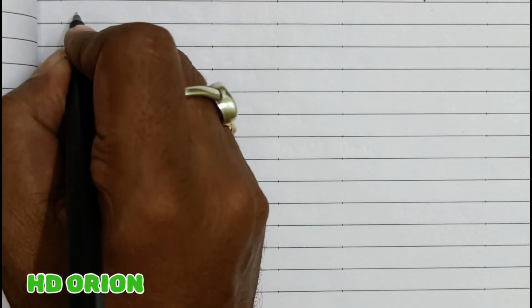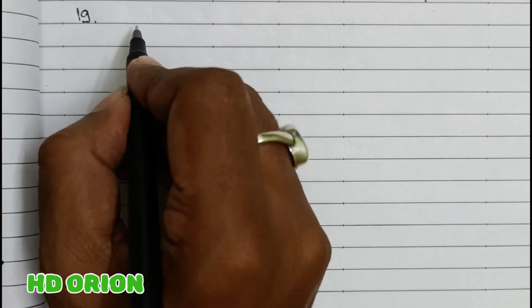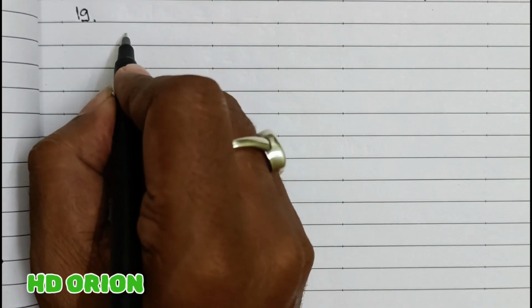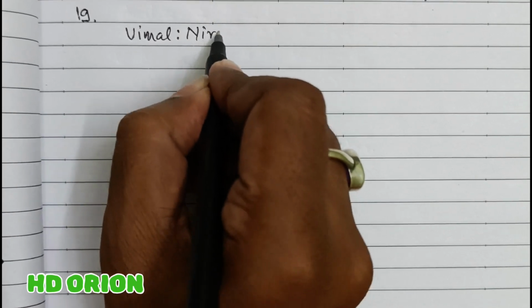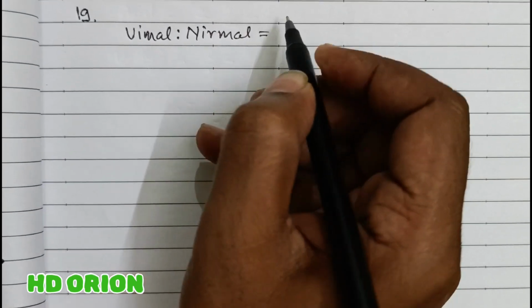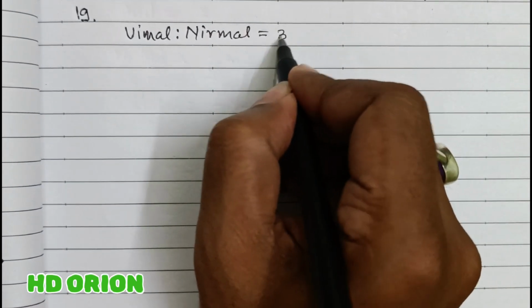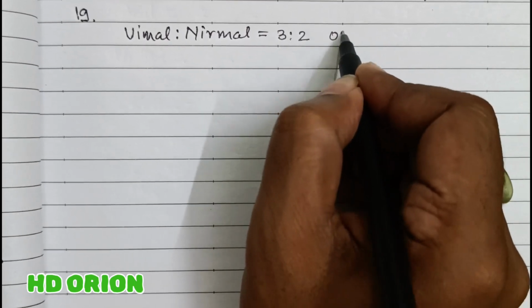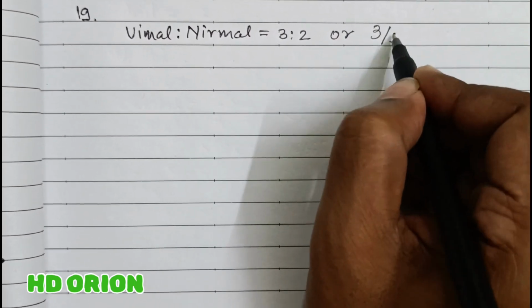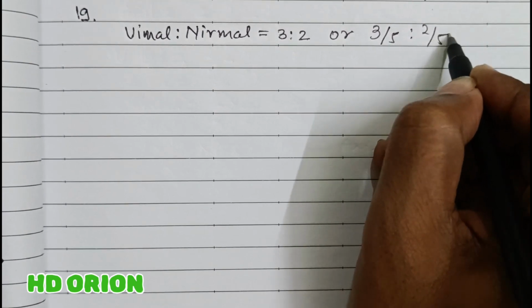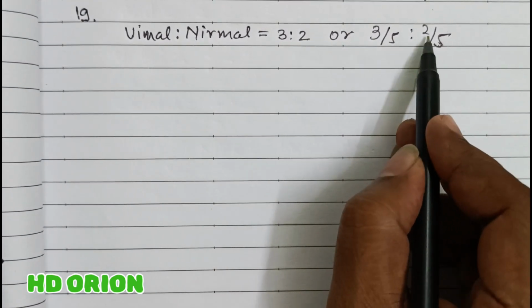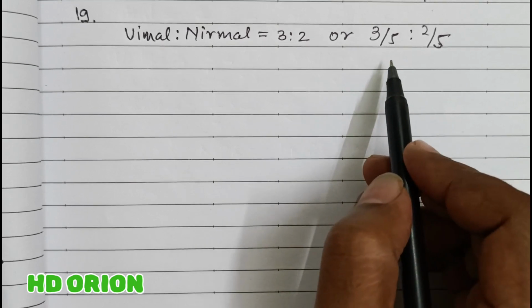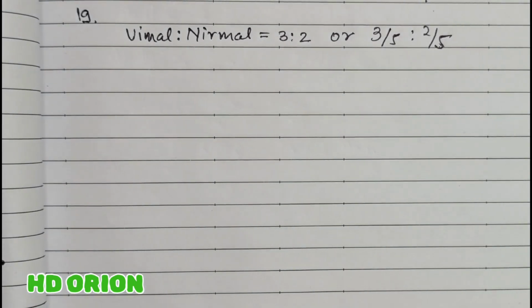So solution 19. Vimal and Nirmal ratio is 3:2, or you can say 3/5:2/5. Fine. 3 divided by total of this and 2 divided by total of this. This is the portion of profit which they are getting.